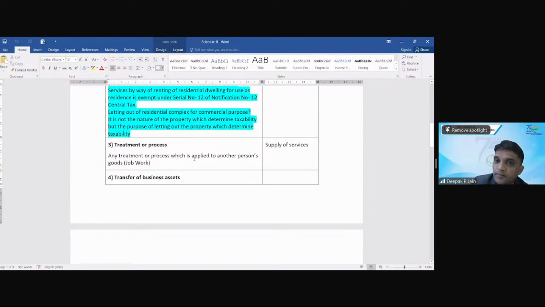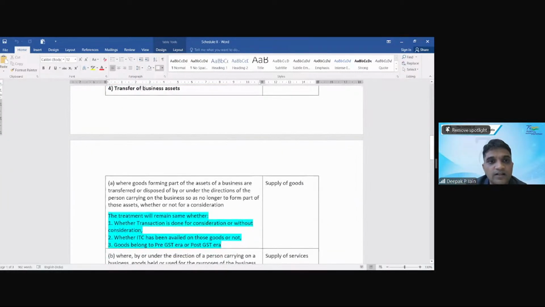You are the main trader. You have bought those iron rods and you're giving them to me for extrusion and I will supply them back to you. You will do the packaging and then sell it. So you are a trader. For you it is sale of goods, but the goods which you have given to me, on which I have to do the treatment or process, that is a service. So any job worker doing any activity on the goods is a supply of service.